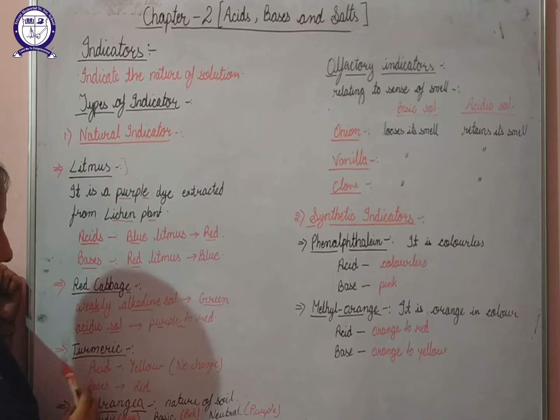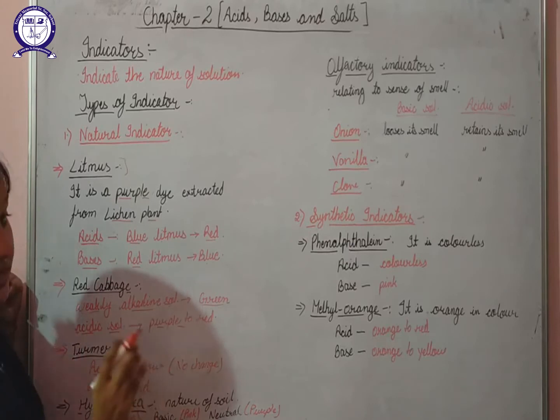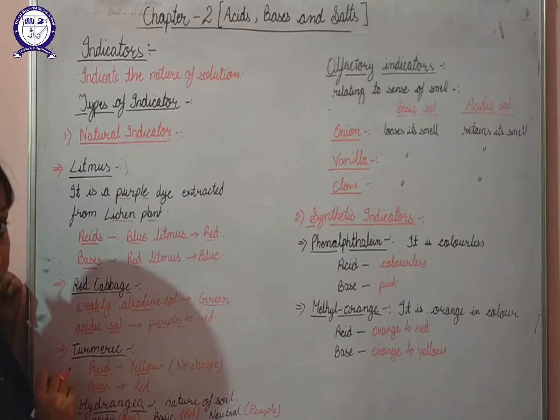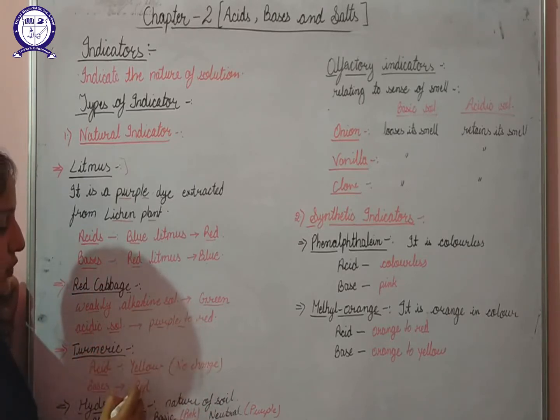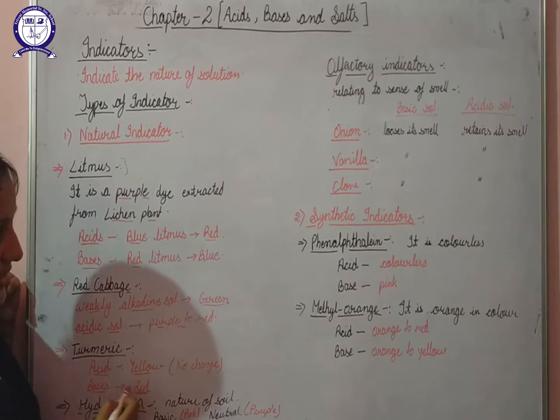Next is the turmeric. We all have observed that the basic color of turmeric is yellow. In case of an acidic solution, the color of the turmeric will not change, it will remain the same. But in case of a basic solution, the color of the turmeric changes to red. We have observed that if some curry falls on your clothes and you wash them with soaps or detergent, the color changes from yellow to red. The reason is that our soaps have a basic nature.